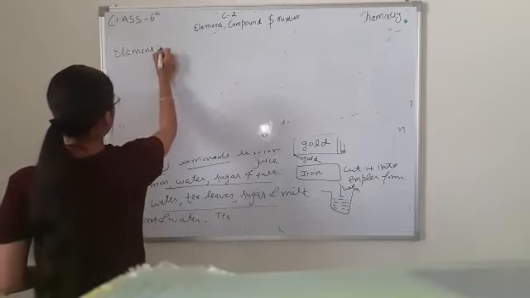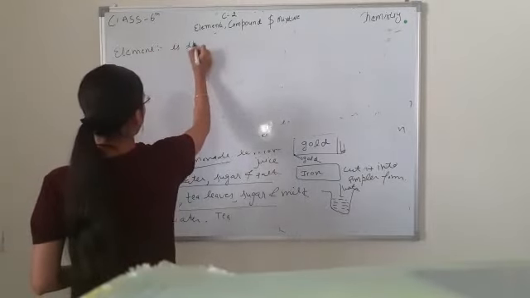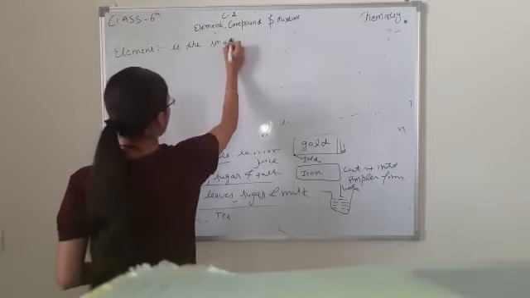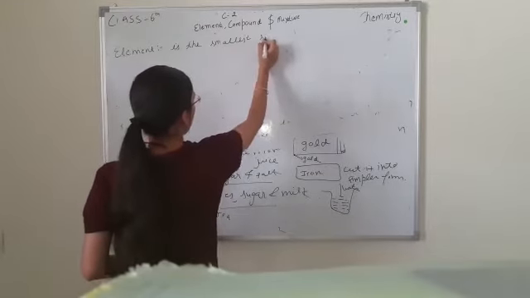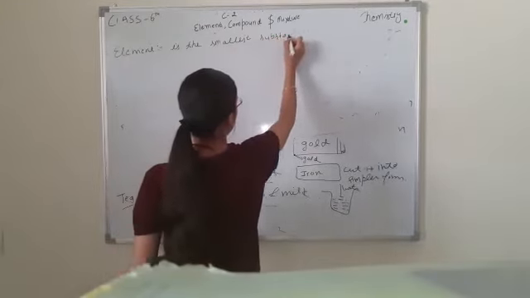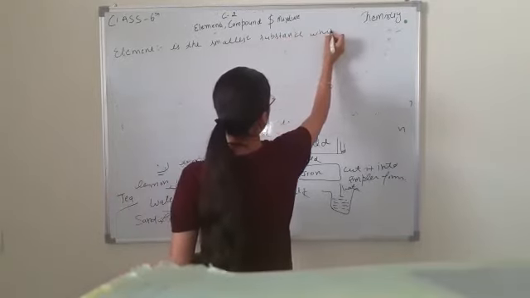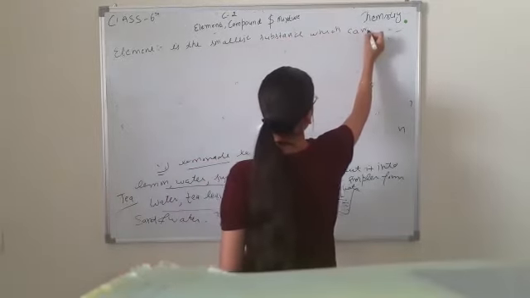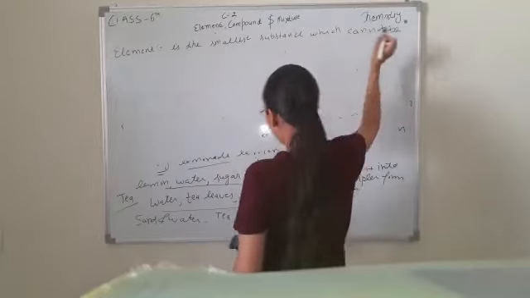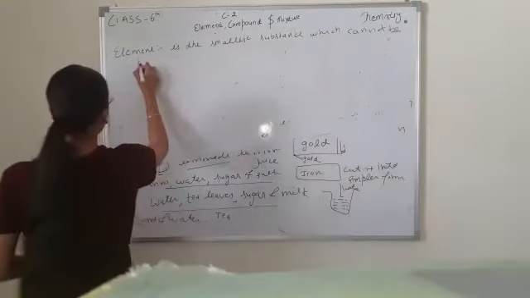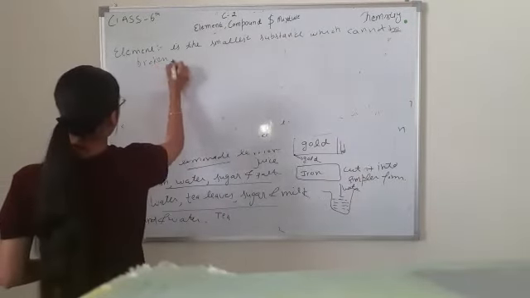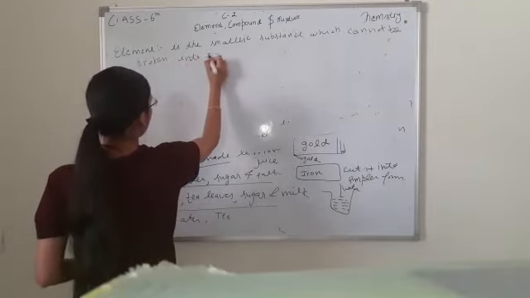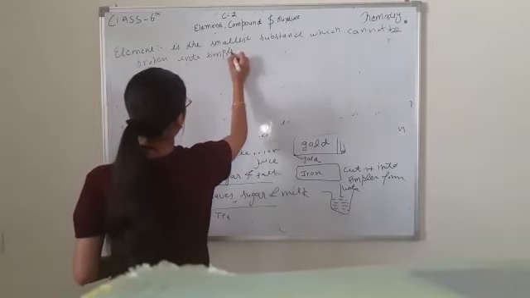Element is the smallest substance which cannot be broken into simpler form.